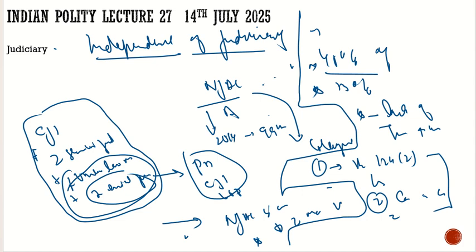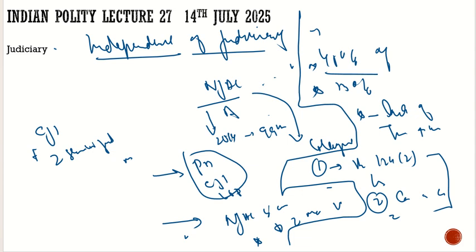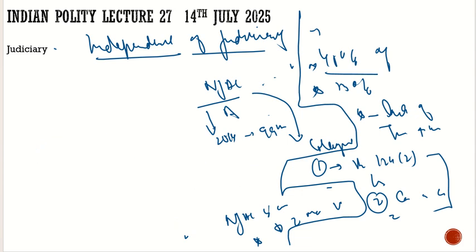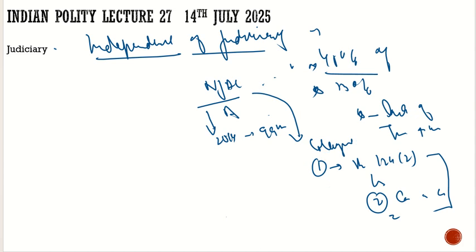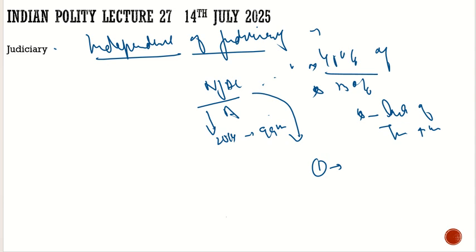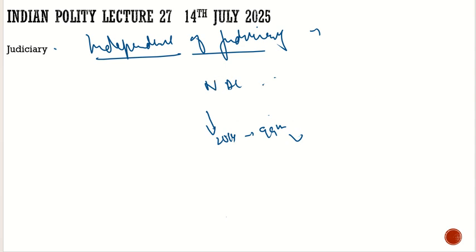Now let's move to the topic, which is the independence of the judiciary. What does the Constitution say? How does the Constitution fulfill this independence of the judiciary? Even though NJAC is not there, or even if NJAC was there, this independence of the judiciary would have been there. I don't know why the courts went against it. Maybe it was in their own interests. They know better. But let's see how the Constitution protects the independence of the judiciary.